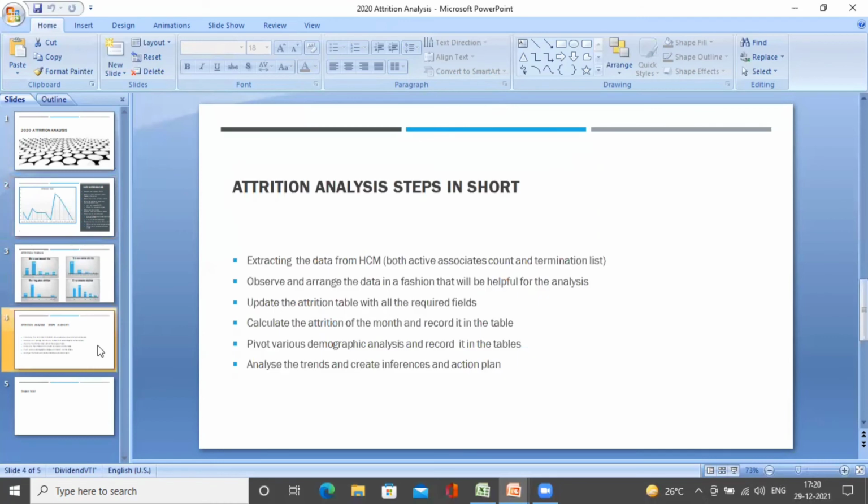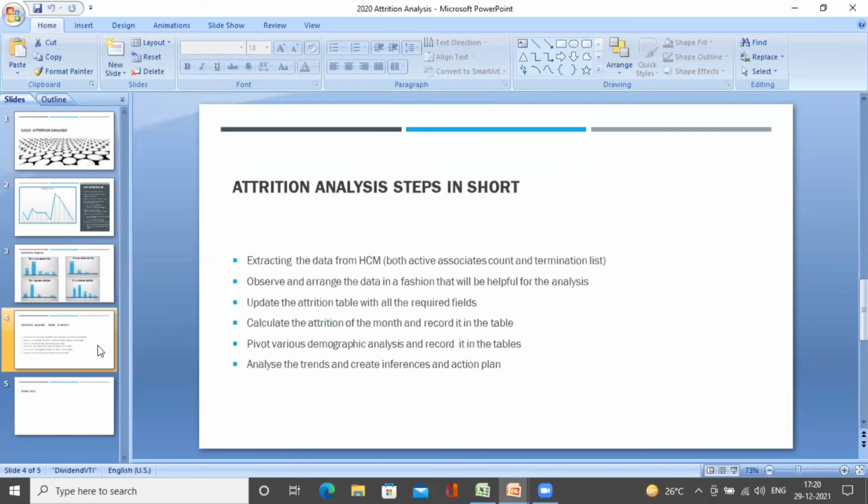So lastly, let us quickly see what the attrition analysis steps are in short. So first thing, extracting the data from the HCM, both active associates count as well as the termination list. Yes, HCM holds all the data. All that we need to do is pull the respective data and arrange it in a fashion that will be helpful for us to analyze the details.